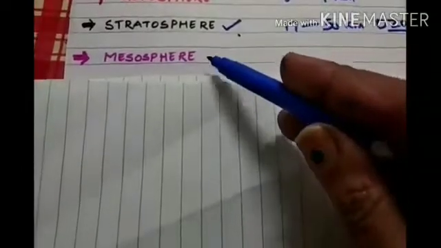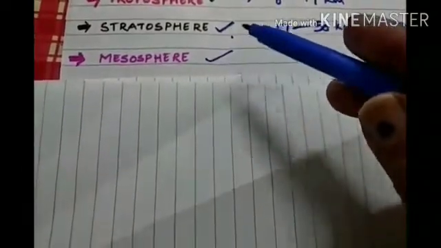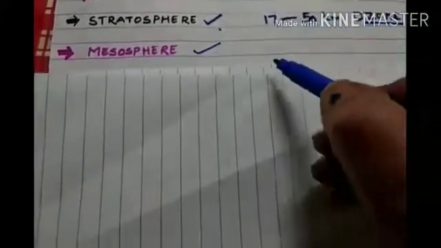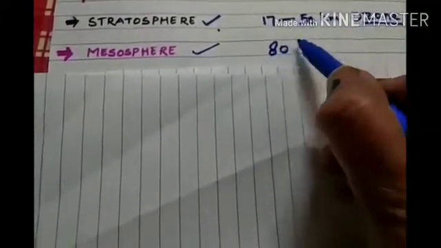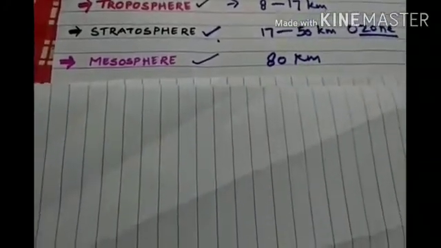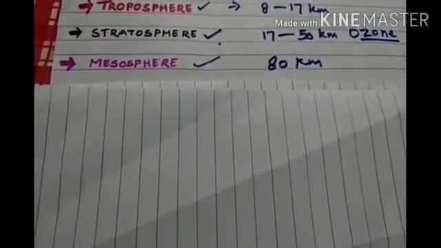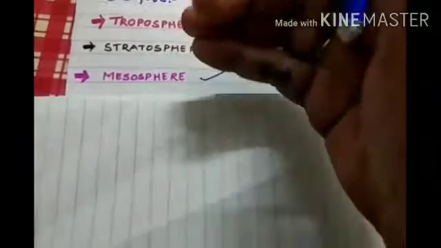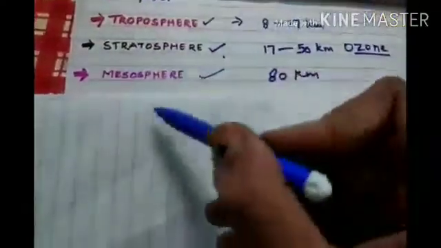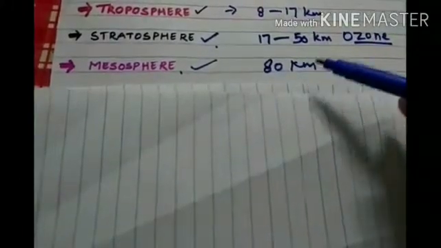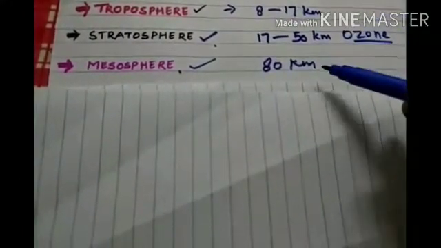The third layer is the mesosphere. It extends from the stratosphere to around 80 kilometers above the sea level. In the mesosphere, temperature decreases as the altitude increases. Over here the temperature decreases because the altitude is increasing.